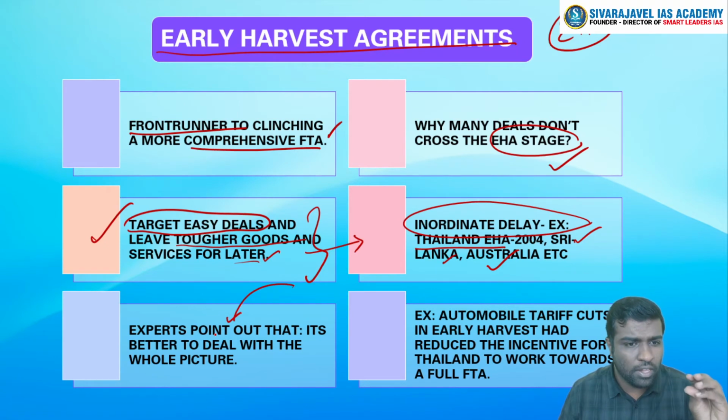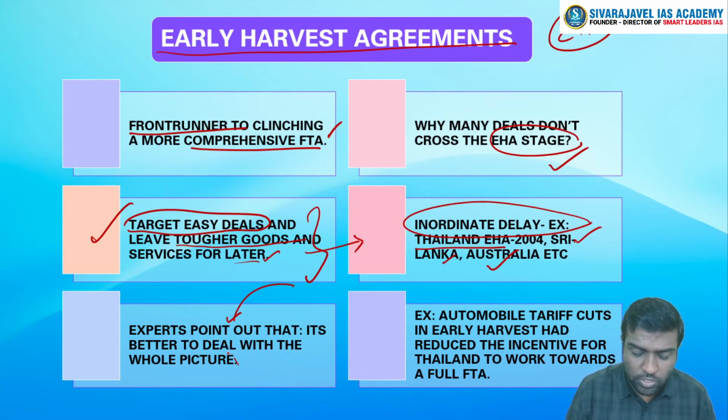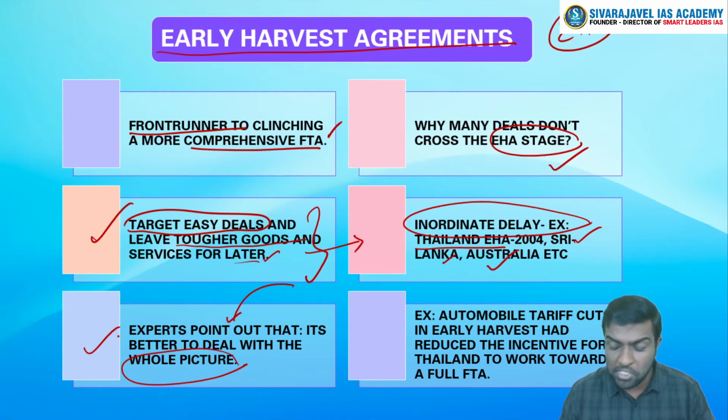Rather than having a small set of criteria, you have to conclude the entire deal altogether. No need to have this early harvest agreement at all. So deal with the whole picture, not in bits and pieces.